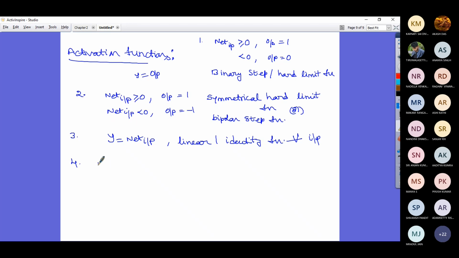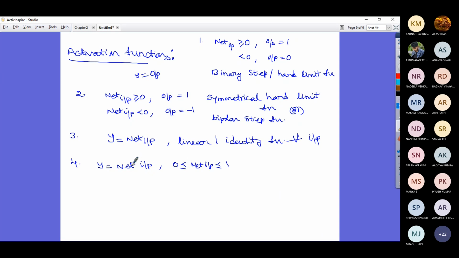Then you have another activation function which says y is equal to net input, if your net input is under the condition 0 less than or equal to net input less than or equal to 1.